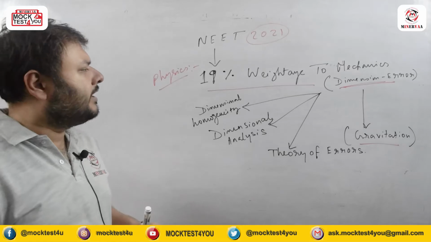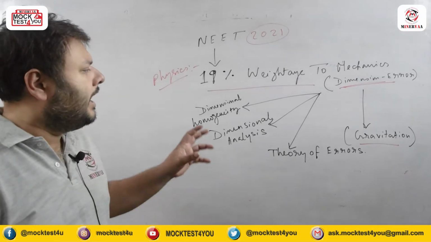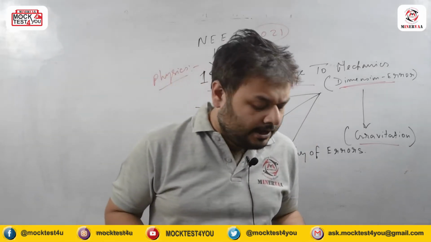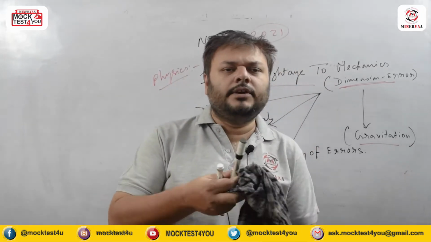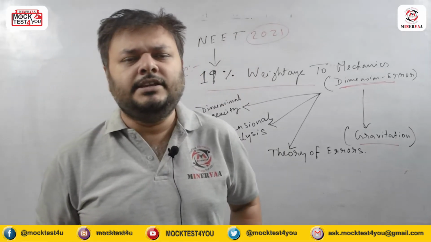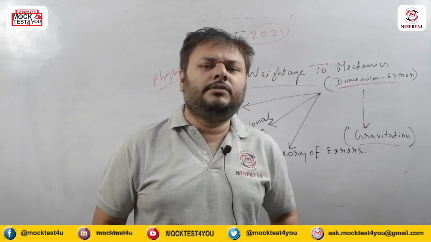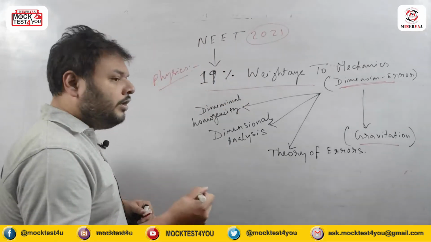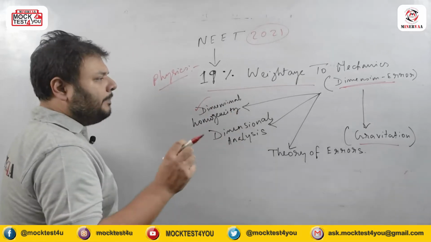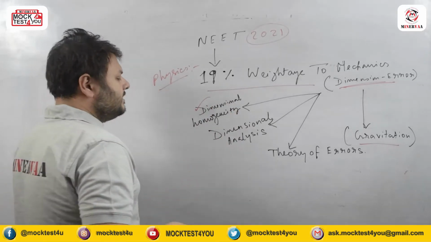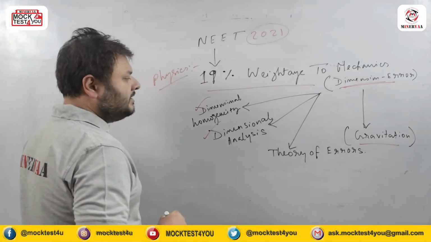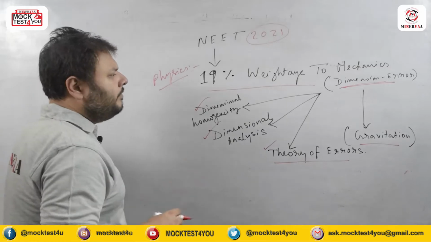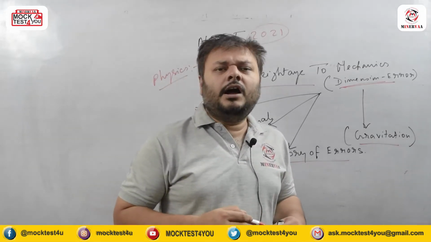We have to go through these concepts one after another. If we think about the past 15 years of questions, initially it was AIPMT and now it is NEET. For NEET preparation, we must concentrate on three sections: the applications of dimensional homogeneity, dimensional analysis, and the theory of errors.